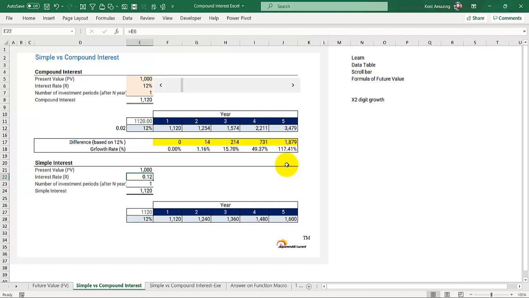And that's it. I hope you learn the difference between simple and compound interest, and start putting your money in an investment that must first be Bank Negara approved. Okay, because Bank Negara has a lot of these things. You can think about it, you can research it. In any investment, you must ask yourself, is it Bank Negara approved? Okay, very important.